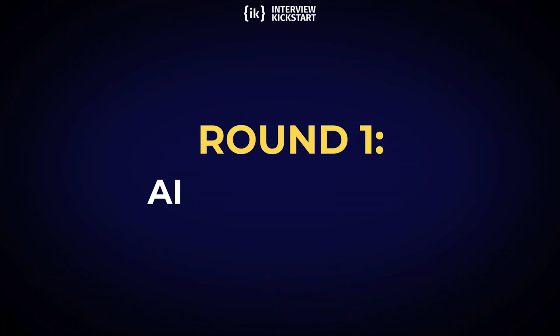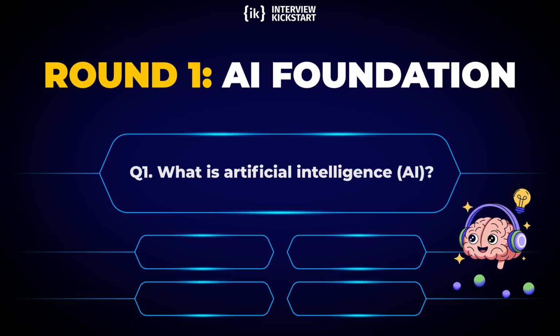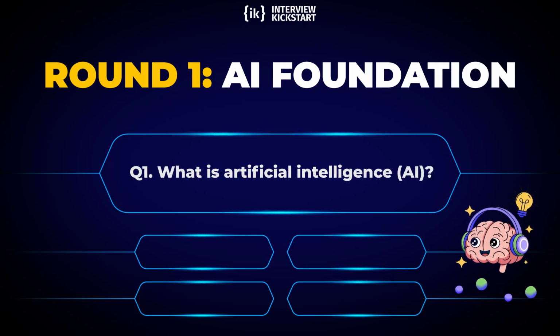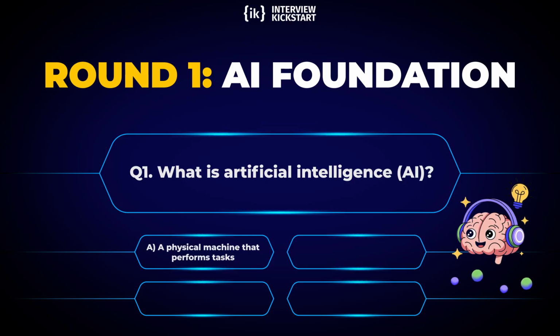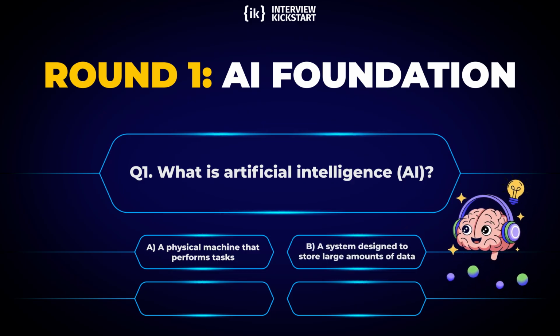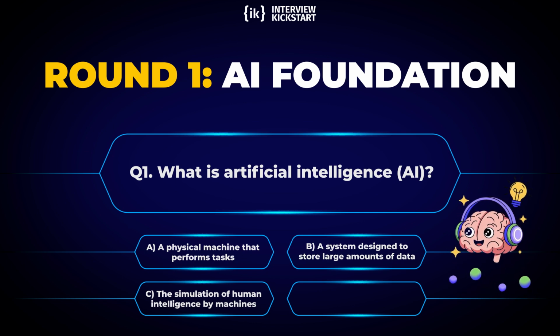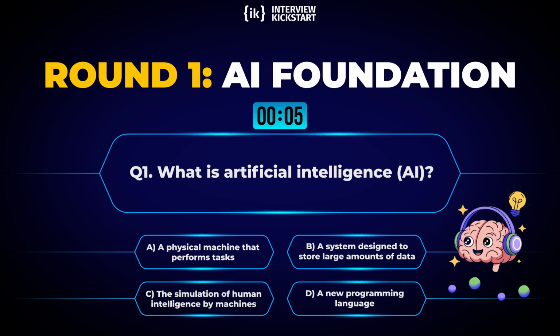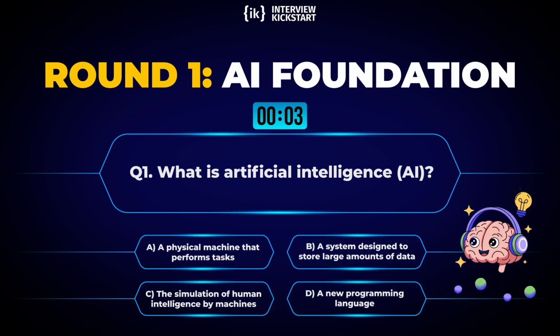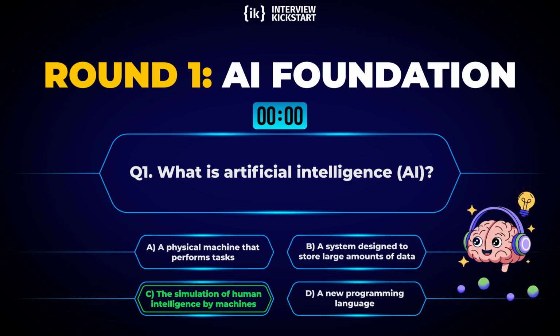Round 1, a warm-up to check your foundational AI awareness. Question 1, what is artificial intelligence, AI? Options: A, a physical machine that performs tasks. B, a system designed to store large amounts of data. C, the simulation of human intelligence by machines. D, a new programming language. Correct answer: C, the simulation of human intelligence by machines.